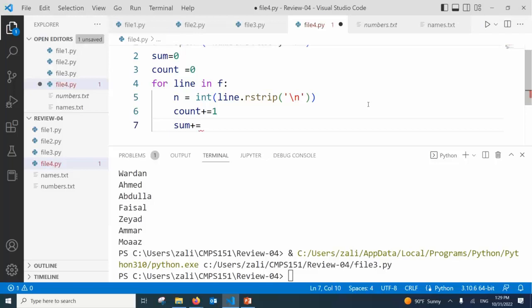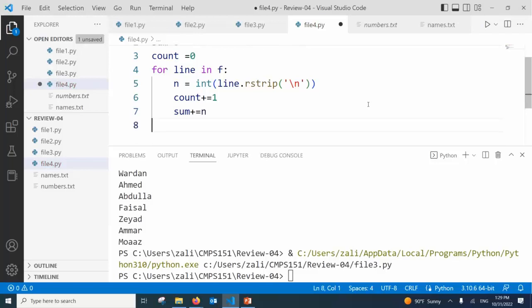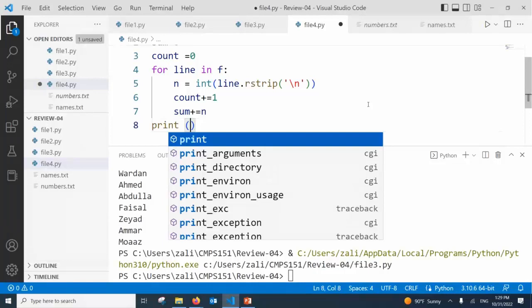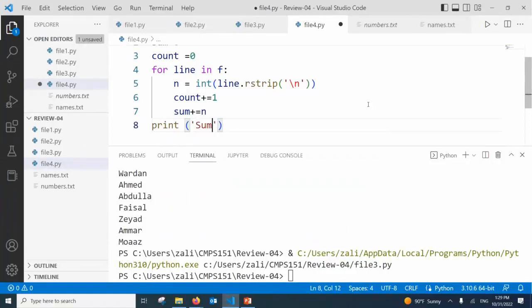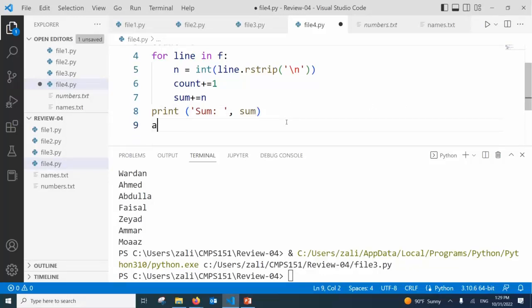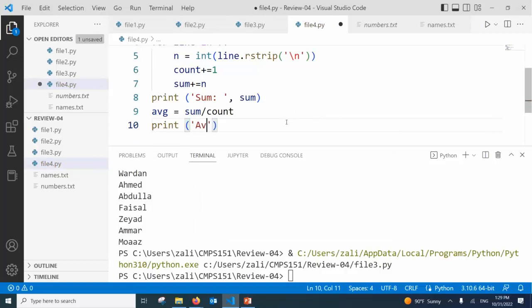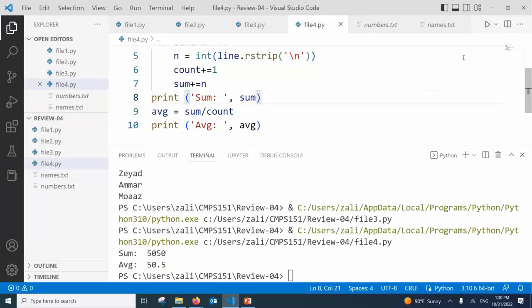Right? That's it, we're done. This is the fastest way. Print sum. Okay. And here we say what? Sum. And I need to calculate the average. Let me say avg is equal to sum divided by what? Count, and print avg is equal to avg. Let's run this. Sum is 5050, which I know is correct.